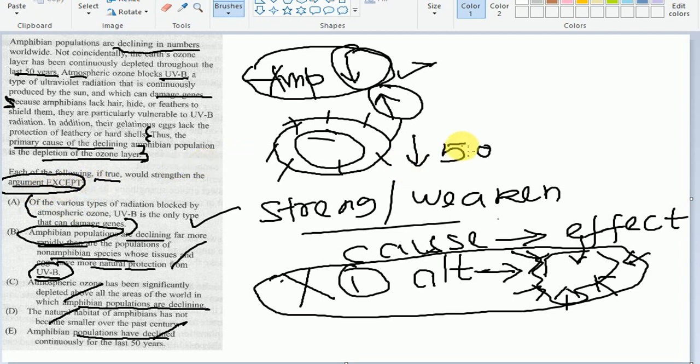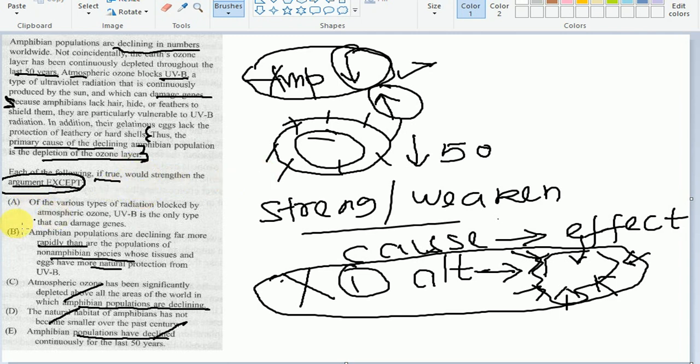Firstly, let me tell you the difference between a strengthen-the-argument EXCEPT question and a plain strengthen-the-argument question. In a strengthening-the-argument EXCEPT question, that doesn't mean the option has to have an impact on the conclusion. It can be a neutral statement, it can be a totally irrelevant statement, which is the case here. Let me tell you how.